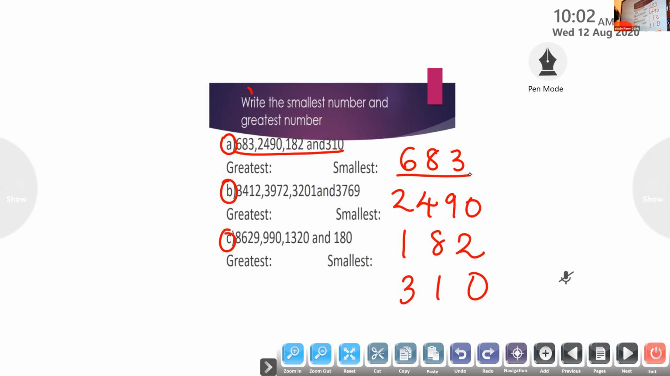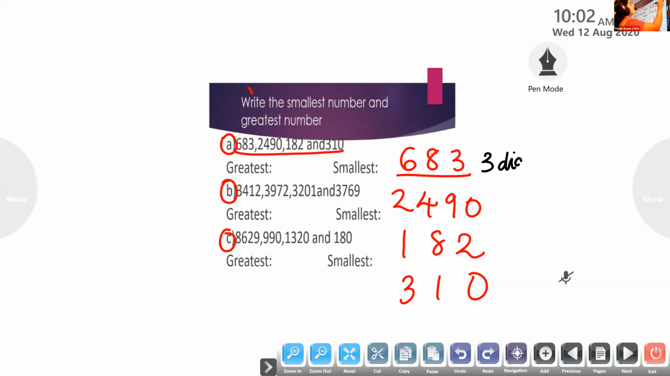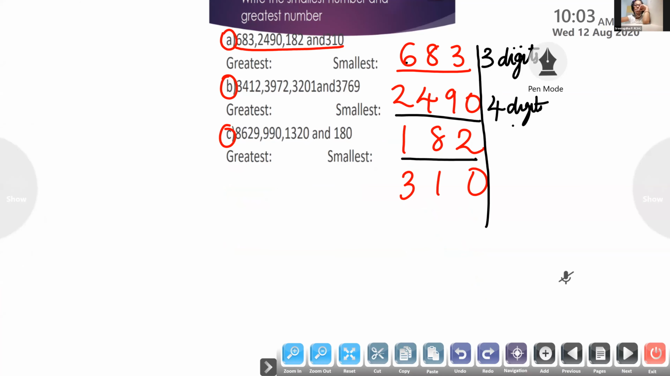You can see how many digits are there in the first number? 3 digits. Here we are checking the number of digits first. This number has how many digits? 4 digits. Then here 3 digits. Next number? 3 digits. So,